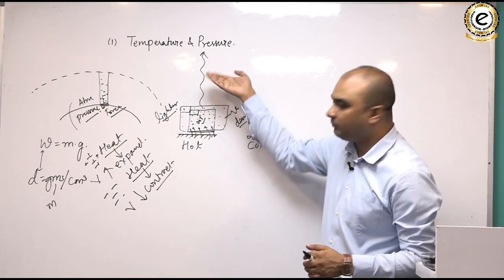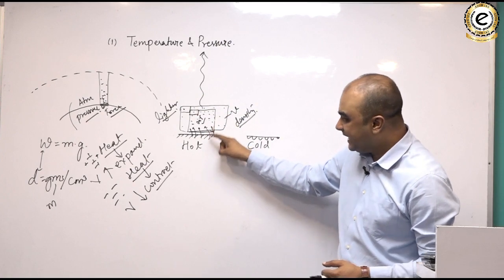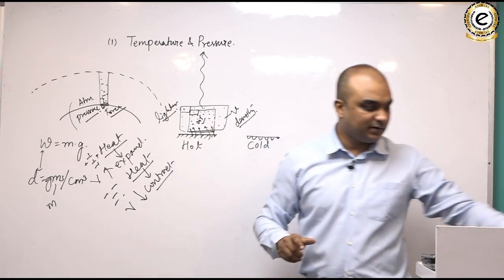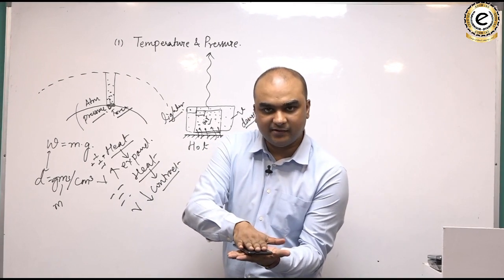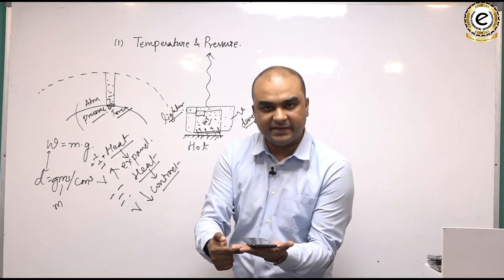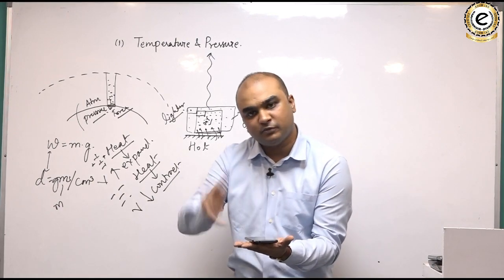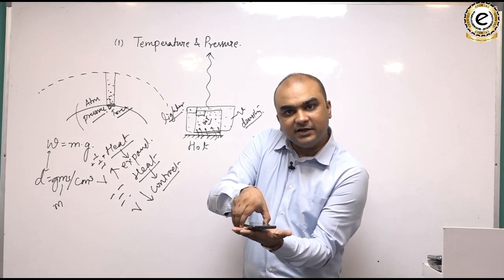If it moves up, then the pressure that it was exerting on the surface will also reduce. What I'm trying to say is, when I keep my mobile over my hand, it exerts a weight on my hand, and that is the pressure created by the weight of the mobile. But if I lift it, then there is a reduction in pressure.